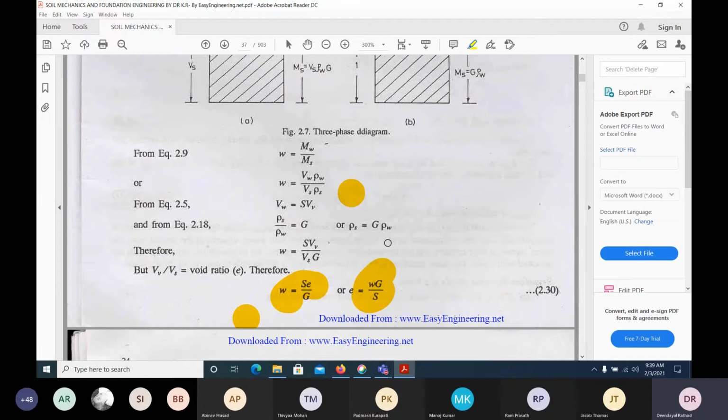So these terms we have already discussed, and from the three-phase diagram, we are developing the equations based on their definitions. Okay, what is the definition of water content here?